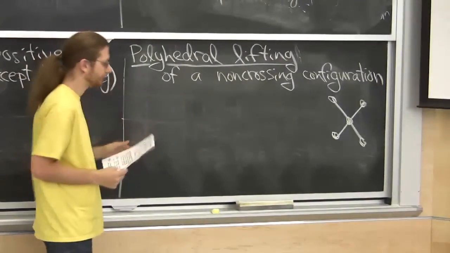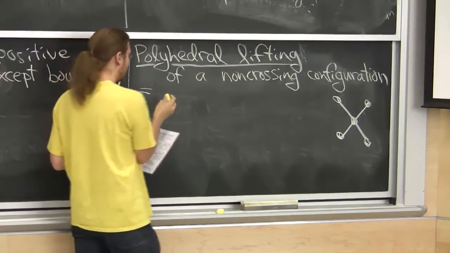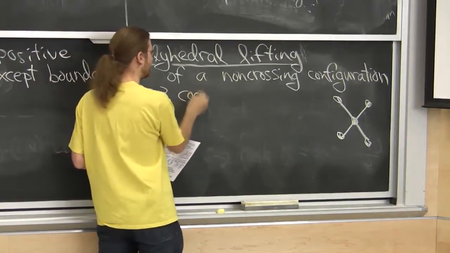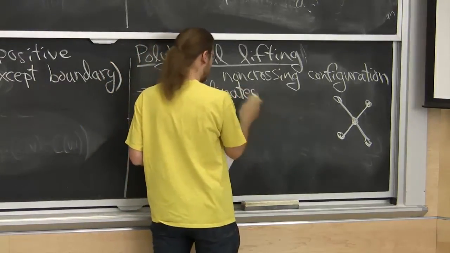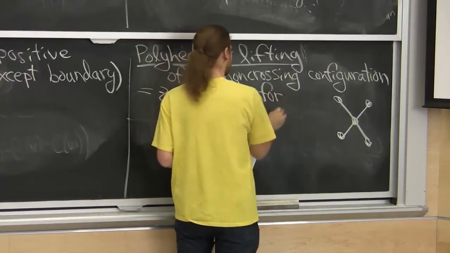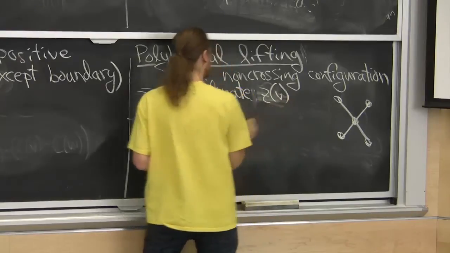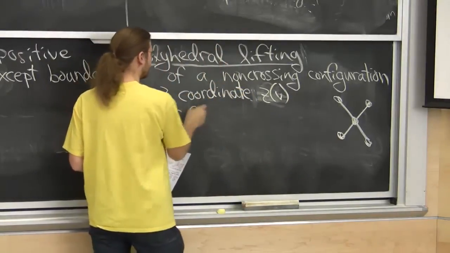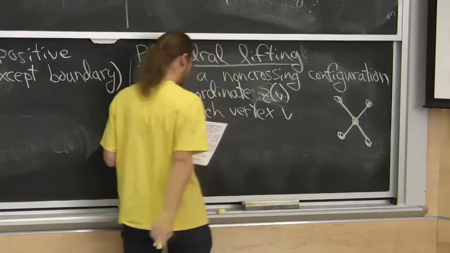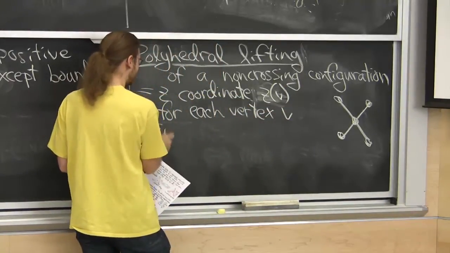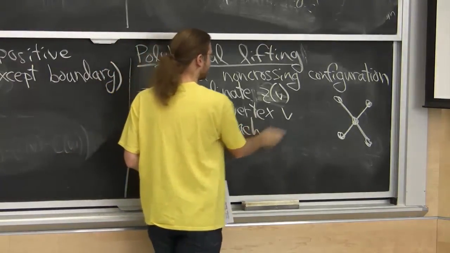So this is a planar graph, if you will. A polyhedral lifting is going to be an assignment of z-coordinates to the vertices. So it's going to be a z-coordinate z of v for each vertex v, such that each face remains planar.